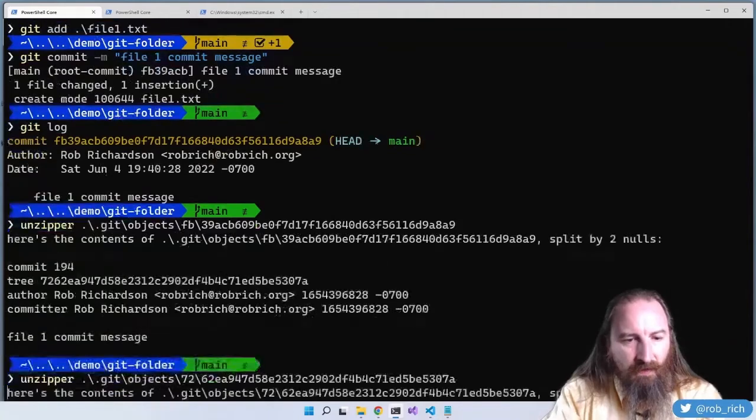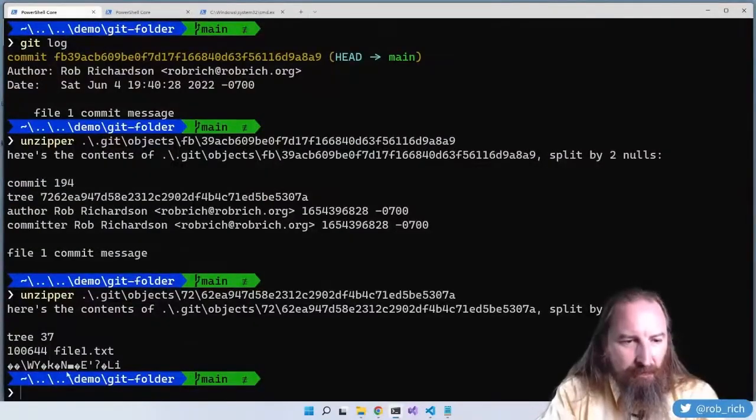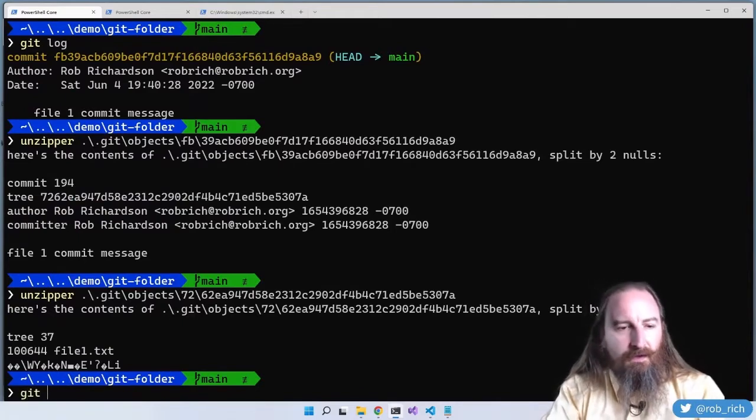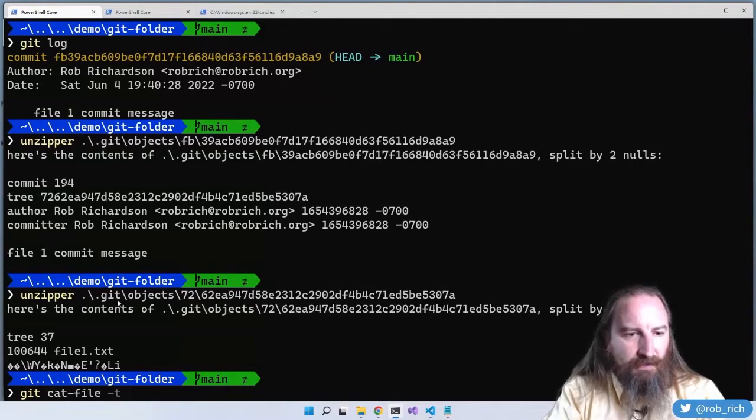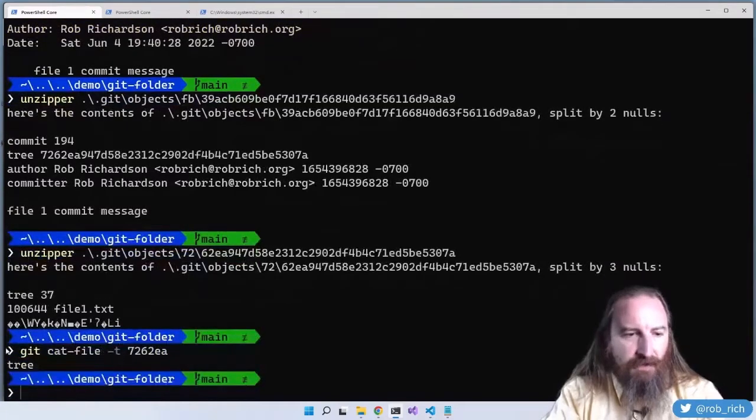7.2. And we can see that this is actually double zlib compressed. Well, let's use some git commands to take a look at it. git cat-file -t for type, and we'll take a look at that one, 7262EA. It is of type tree, and we can git cat-file -p, which stands for contents,